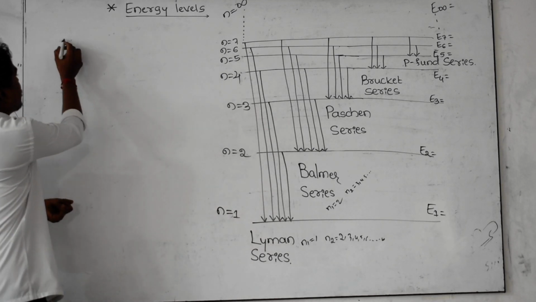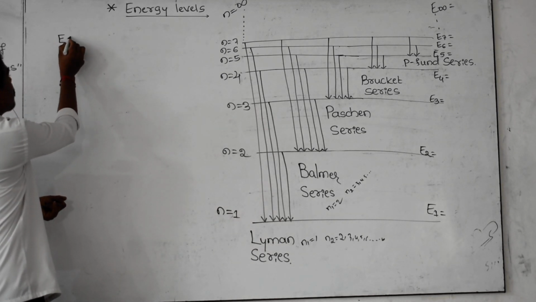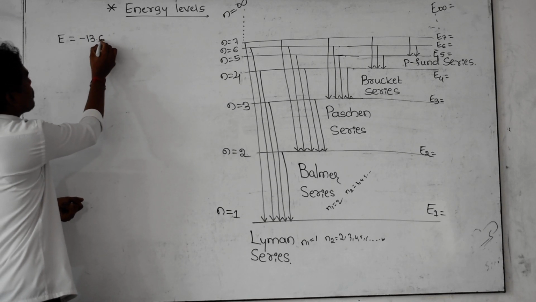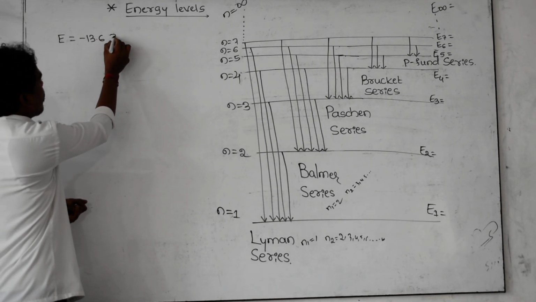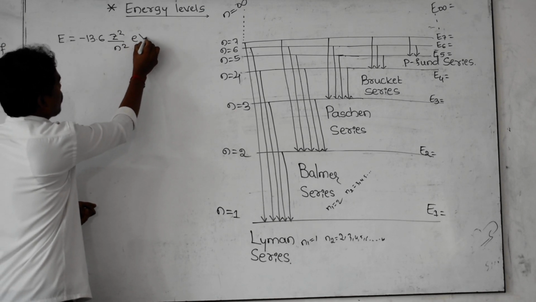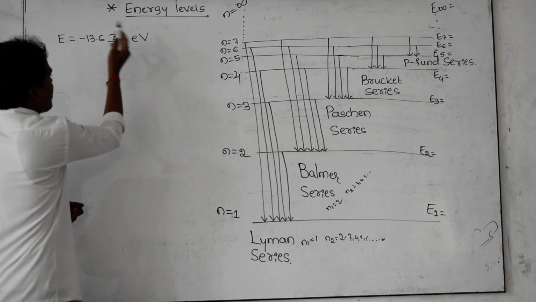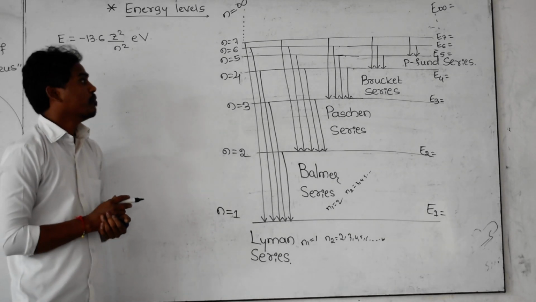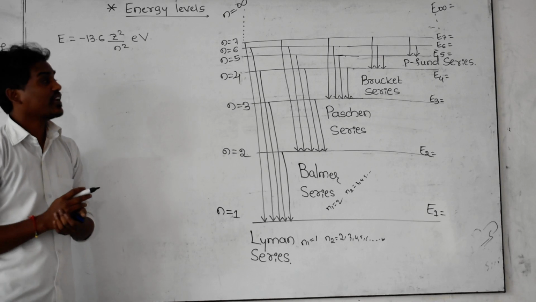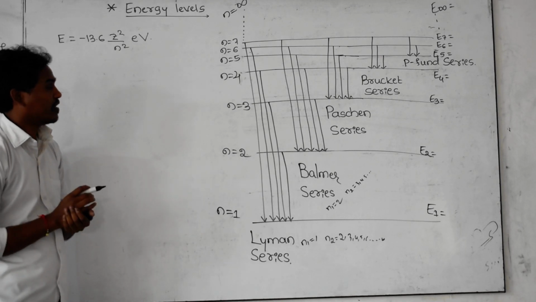That formula is E is equal to minus 13.6 Z square divided by n square electron volt. This value we derived in yesterday's class. By using this we are going to find out the energy of each and every orbit.